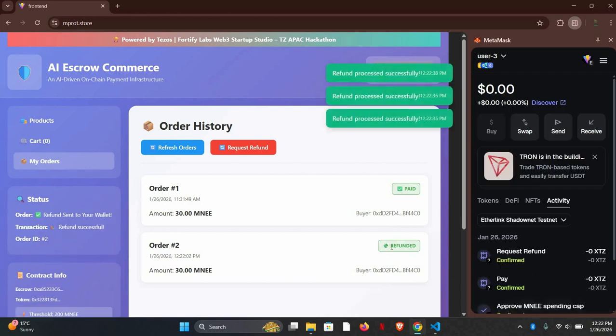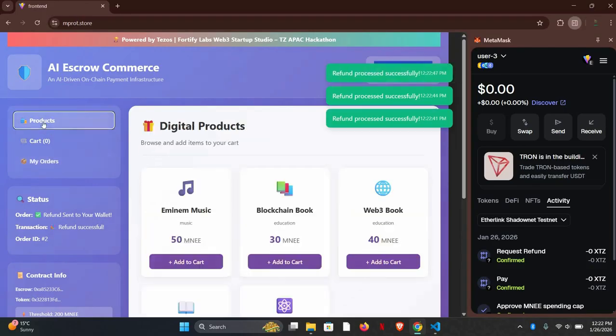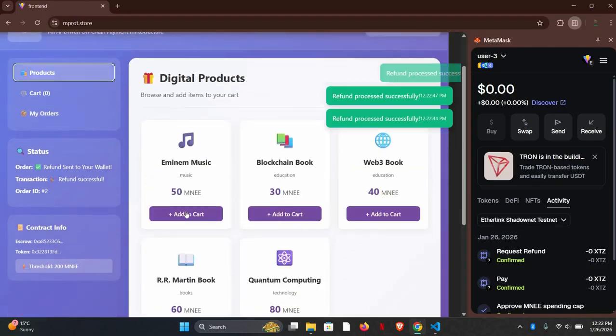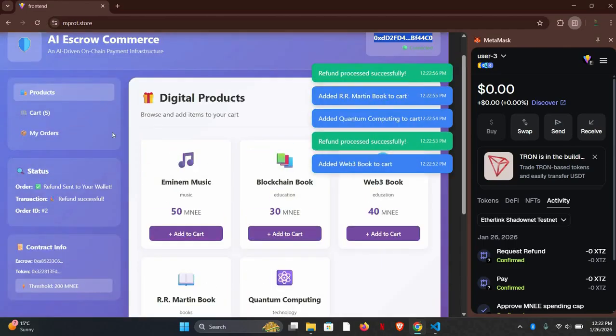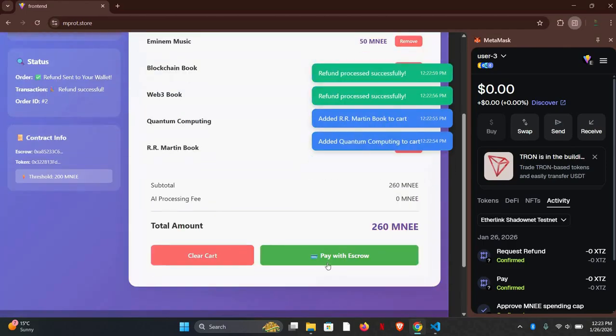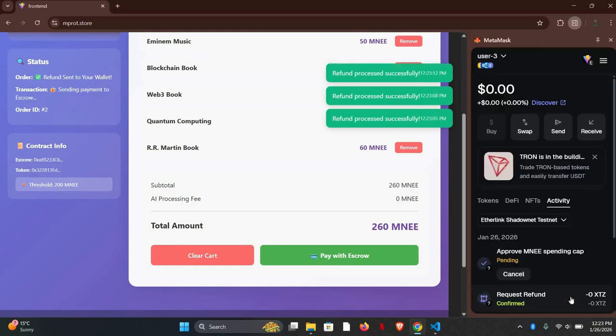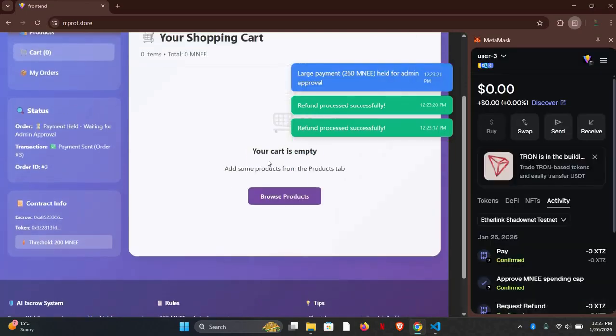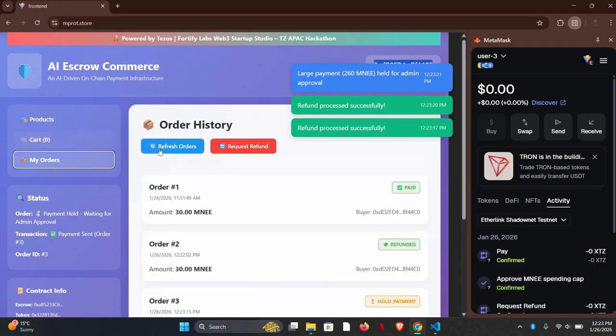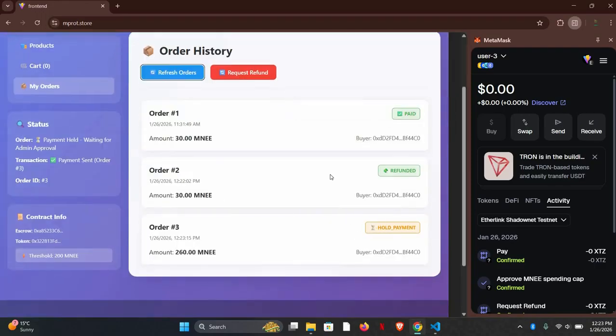Now let me add more than the amount 200 MNEE. Go to product, add all of these, go to cart, pay with escrow, confirm, confirm. So cart is empty. Now my order, refresh order. So here it is, hold payment.